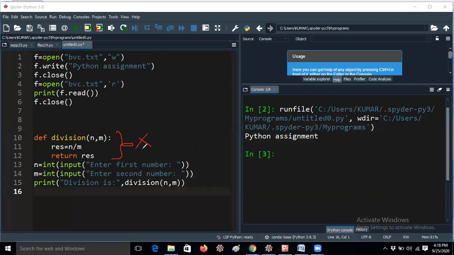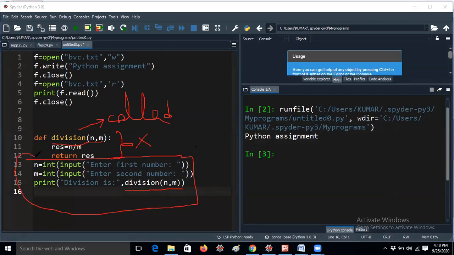Next, you know that when you write the def keyword for a function, it will not be executed at all, because it should be called. This is actually a called method, which means it should be called here. So this line will be executed first. You have to understand very carefully. The program execution starts from the 13th line.